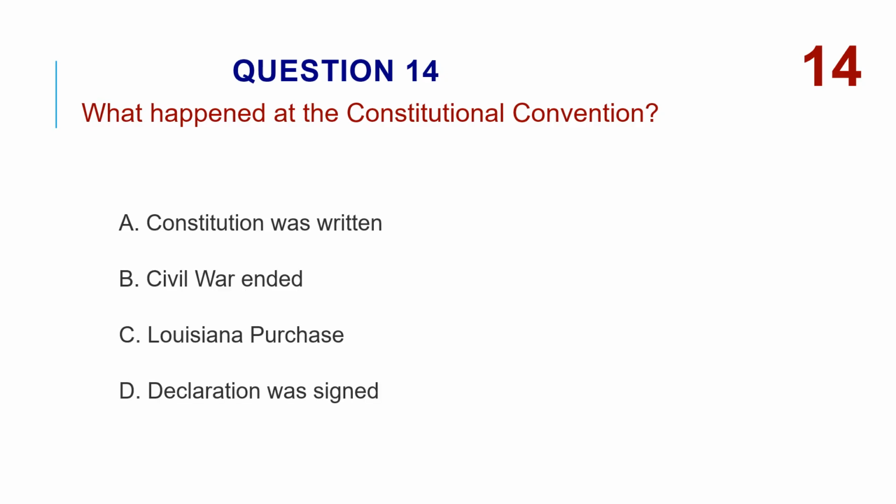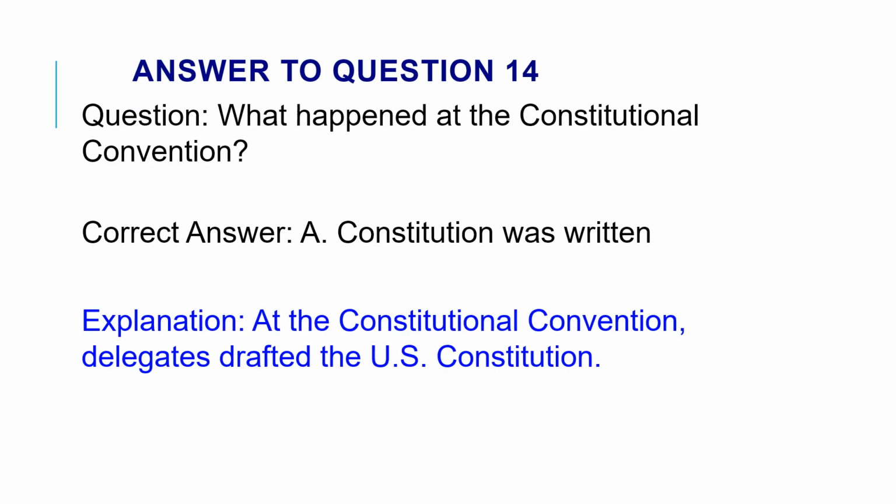What happened at the Constitutional Convention? A, Constitution was written. B, Civil War ended. C, Louisiana Purchase. D, Declaration was signed. The correct answer is A, Constitution was written. At the Constitutional Convention, delegates drafted the U.S. Constitution.